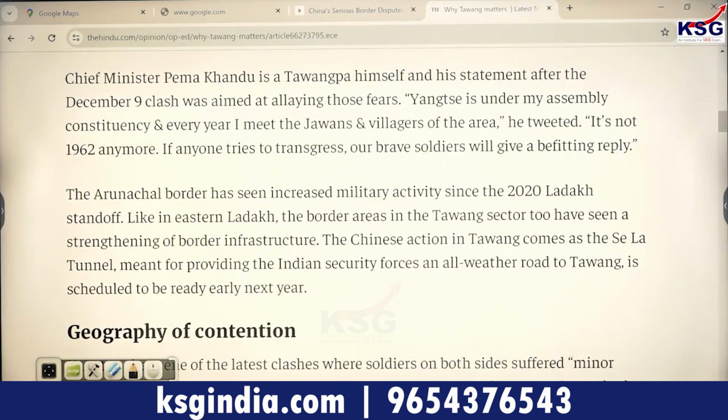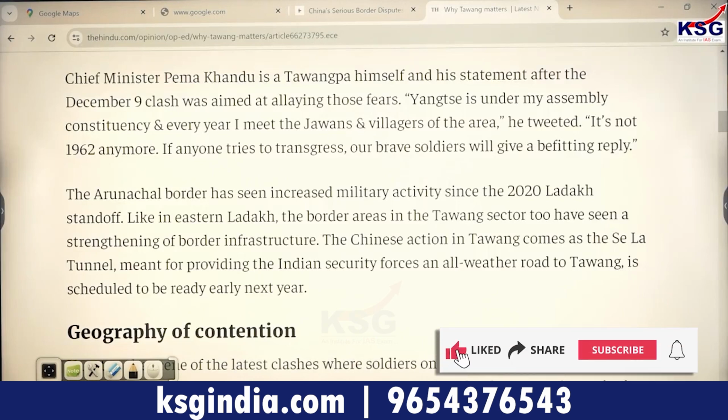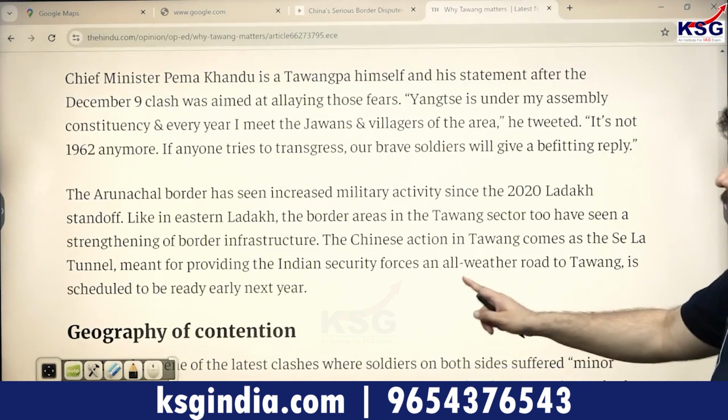The Arunachal border has seen increased military activity since the 2020 Ladakh standoff. Like in eastern Ladakh, the border areas in the Tawang sector have seen a strengthening of border infrastructure. The Chinese action in Tawang comes as the Sela tunnel, meant for providing the Indian security forces an all-weather road to Tawang, is scheduled to be ready next year.